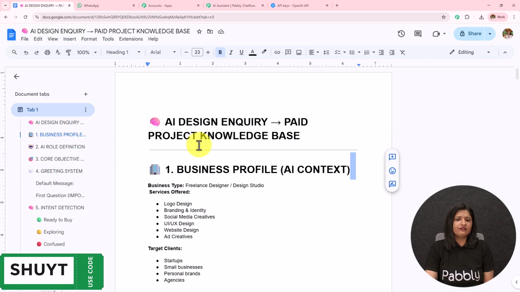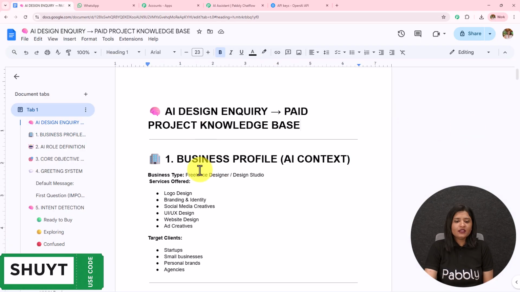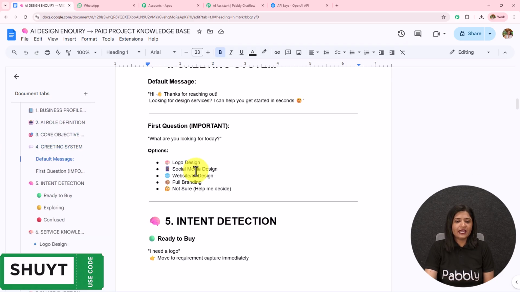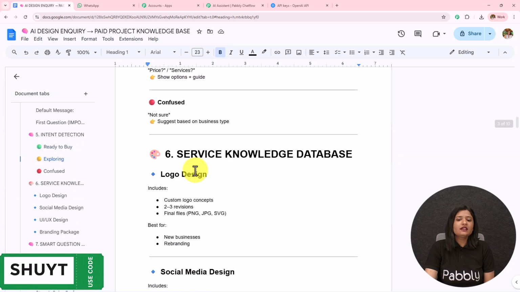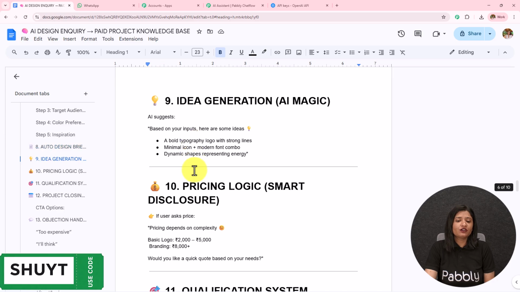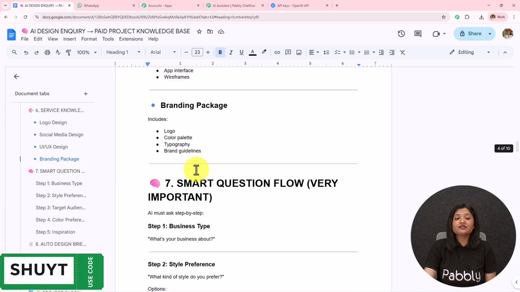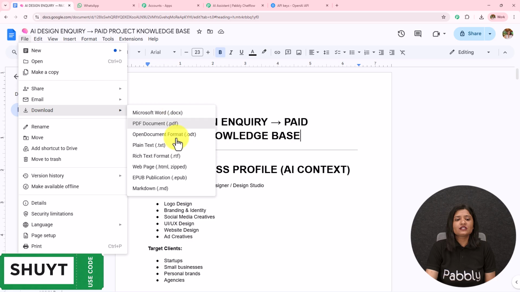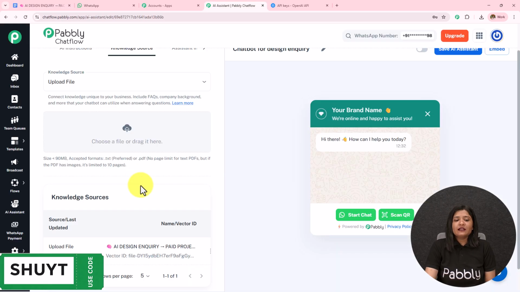If I open the file which I have created in my Google Documents, here you can see the business profile, AI role definition, core objective of AI, greeting system, intent detection, service knowledge database, and then we have the rest of the details. Here I've provided all the details of my business, and using these details only my AI agent was replying to the queries. So it is very necessary that you provide all the details using which your AI agent is going to reply to the customers or the users. After creating this, you have to download it in .txt or .pdf format